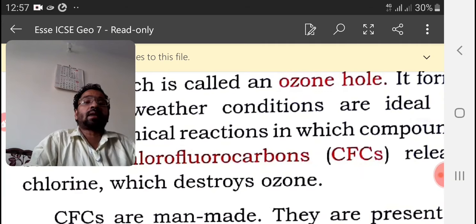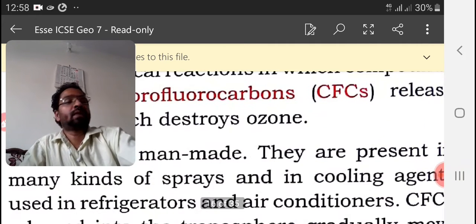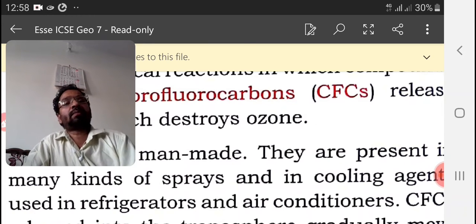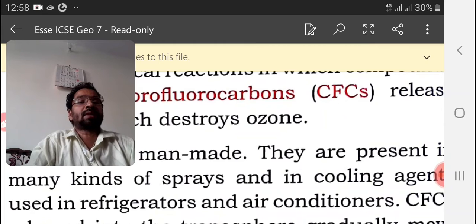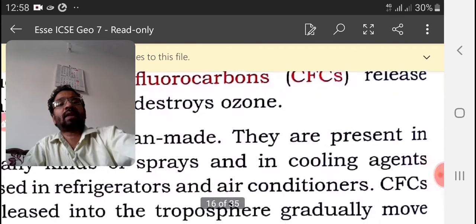And CFCs are man-made. These chlorofluorocarbons are made by man. They are present in many kinds of sprays and in the cooling agents used in refrigerators or air conditioners.